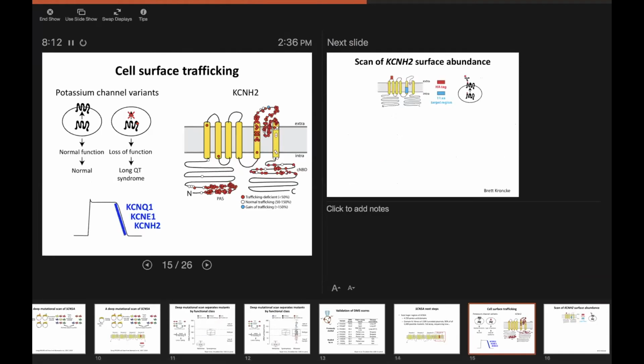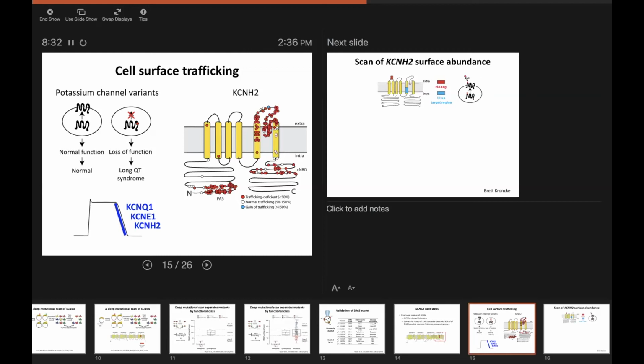So for the second part of my talk, I want to switch gears a little bit and tell you about a second approach that we're doing to study cell surface abundance or cell surface trafficking. And the rationale for this is that for a lot of these transmembrane proteins at the cell surface, the major mechanism of loss of function is that it just never gets to the right place. So it doesn't traffic to the cell surface.